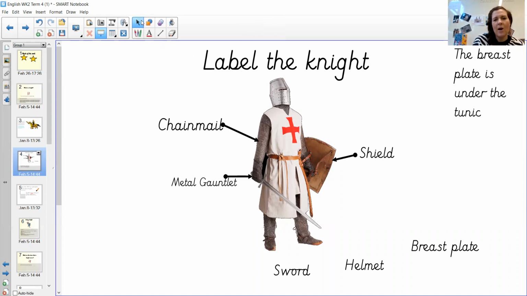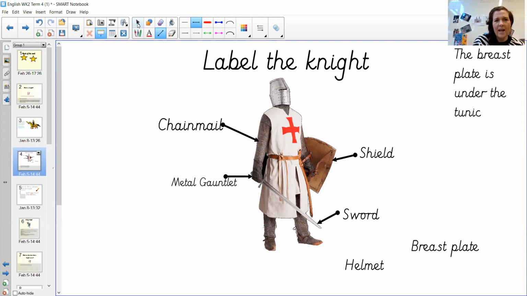Okay, next. Now, hopefully, I think you probably all would know where the sword is, but we can see that this knight is holding quite a long sword. Okay, and here we go. So this knight is holding a long sword here. So I'm just going to label that so you can see.